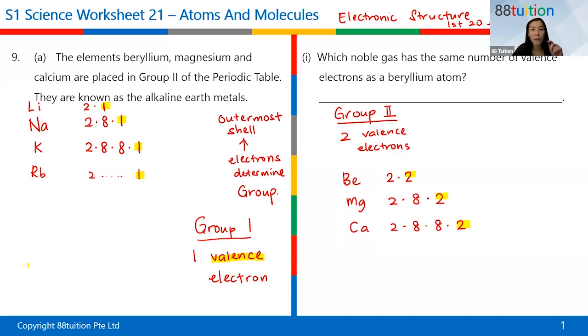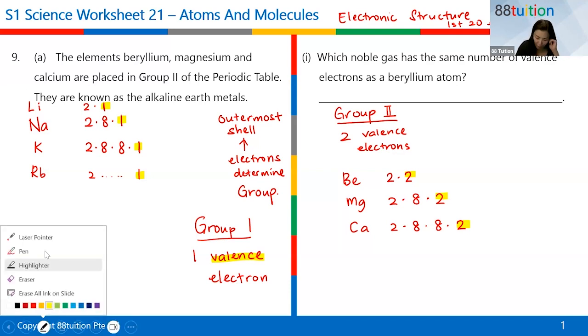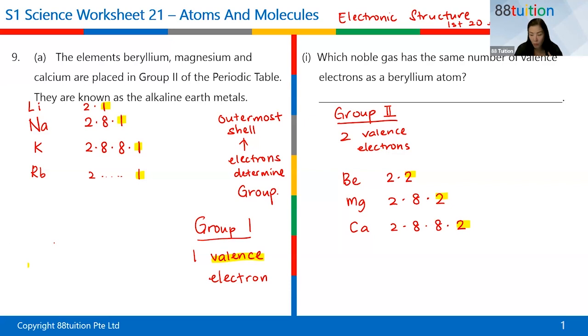Now, in the past, a long time ago, let me tell you some history. I was taught that we called it group 8, because we are looking at neon, which is 10, so it's 2.8, and argon is 2.8.8.